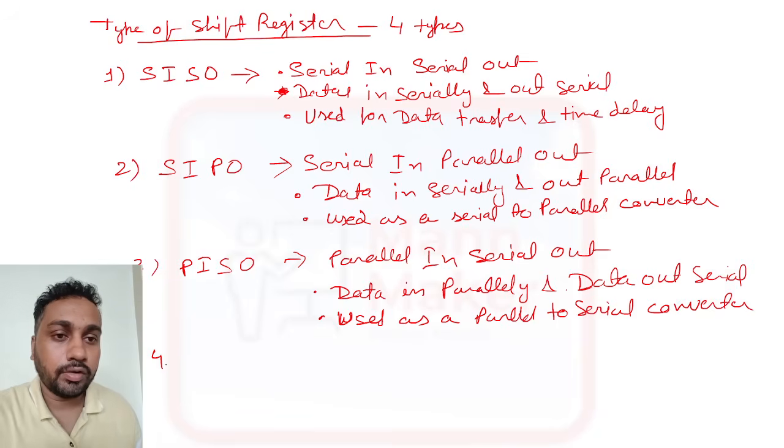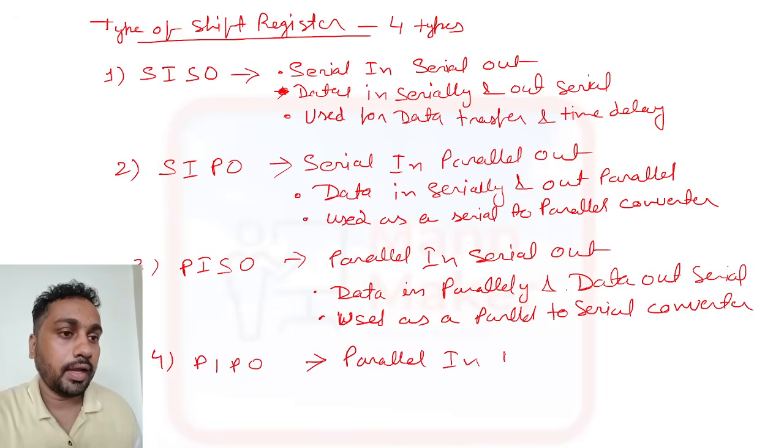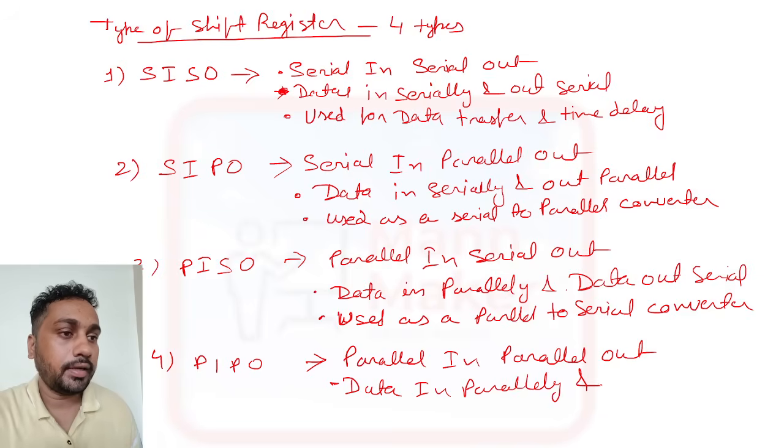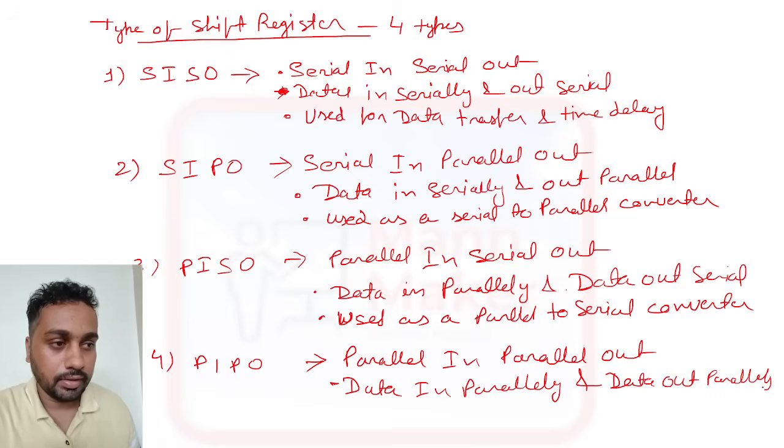Now our fourth one is PIPO. PIPO means parallel in and parallel out. Here data comes in parallelly and data goes out parallelly.